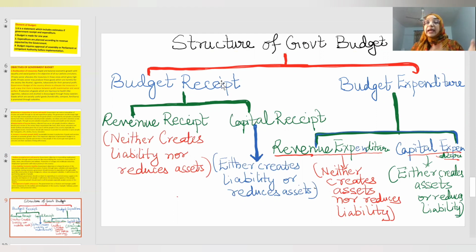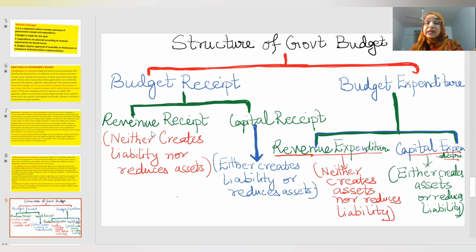Budget receipt is the expected income of the government, and budget expenditure is the estimated expenditure of the government. Receipt is income. Income from which source? Revenue receipt. It has two components, revenue receipt and capital receipt. Now what is revenue receipt?